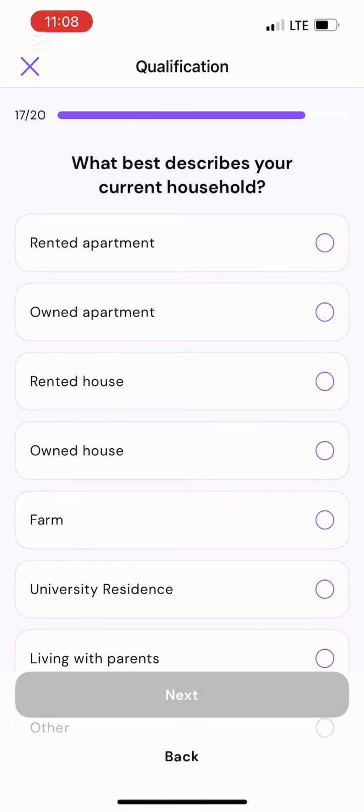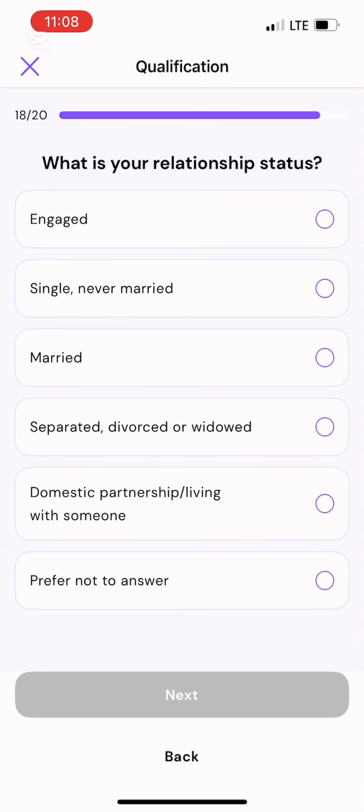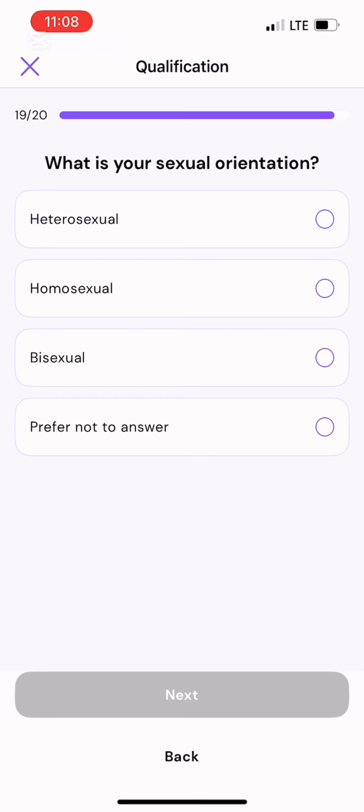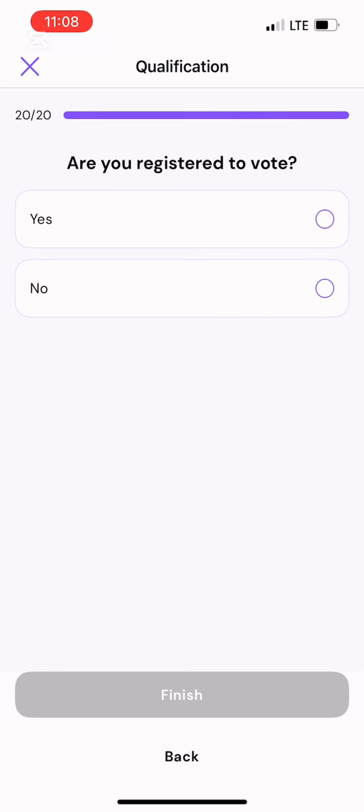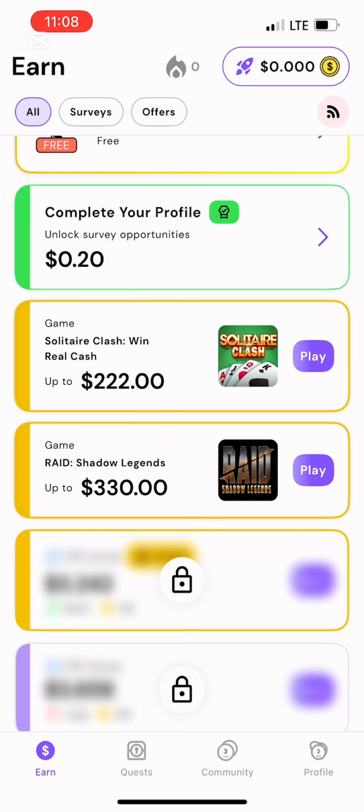What best describes your current household? Owned, right? Owned house. What is your current relationship status? Married. Next. What is your sexual orientation? Me, I use bisexual. You can use hetero if you feel like. Are you registered to vote? Yes. This is the last question, and we're going to be having access to our surveys, right?